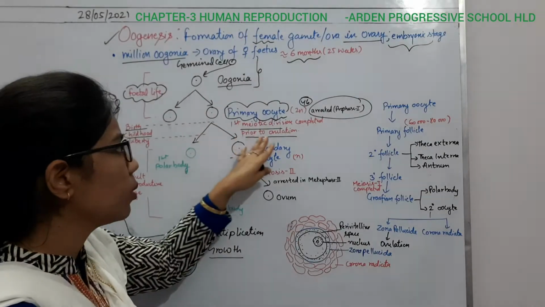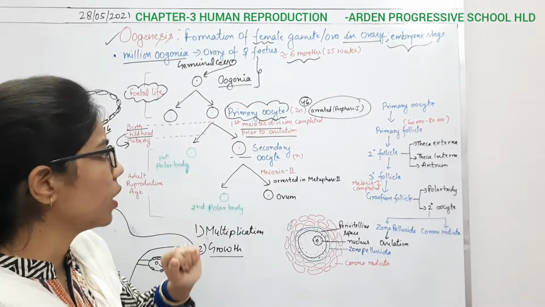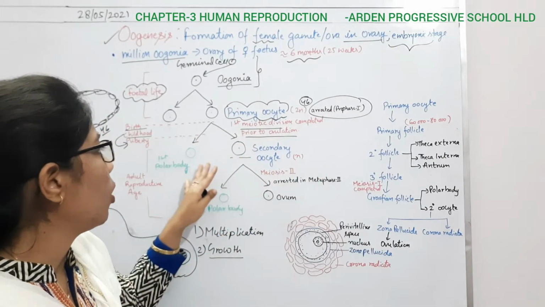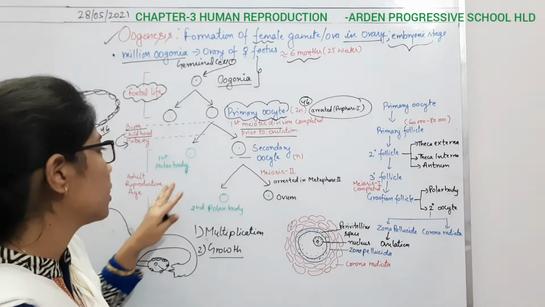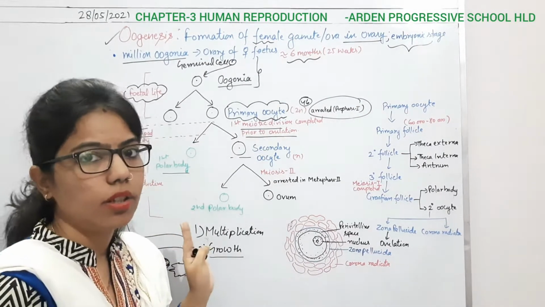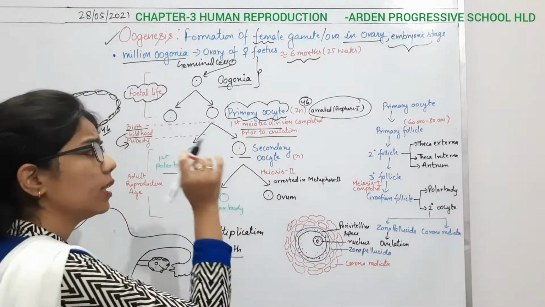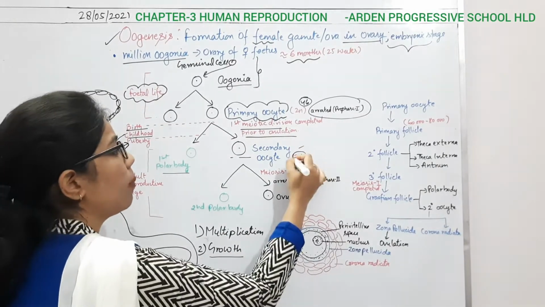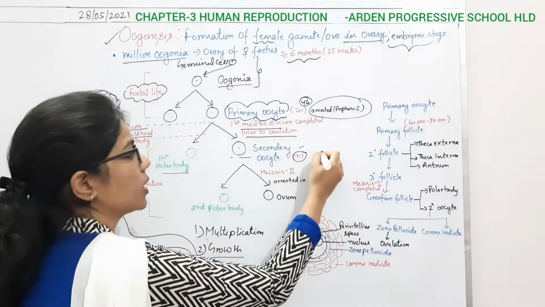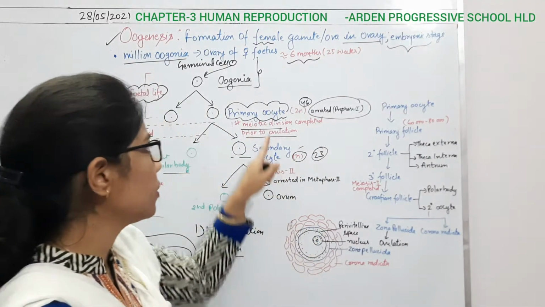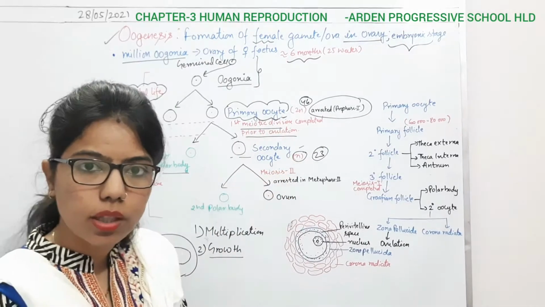So after the completion of meiosis 1, what is going to happen? It will form the secondary oocyte. Along with this secondary oocyte, it is forming the first polar body, and it will get degenerated. And here there is a role of the secondary oocyte. Now it will become the haploid number, having 23 chromosomes. So this is the difference between primary oocyte and the secondary oocyte.